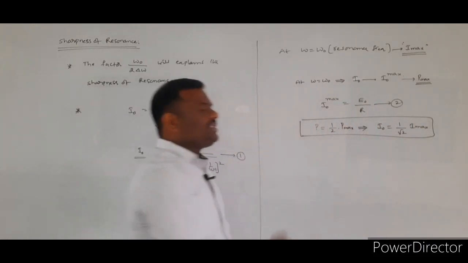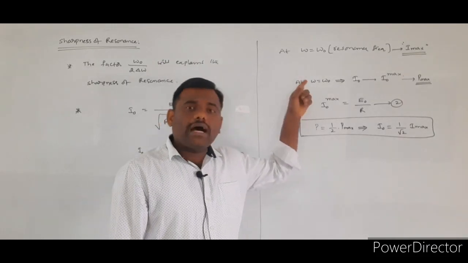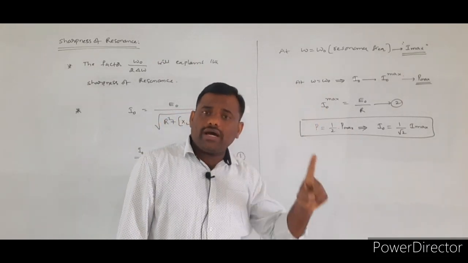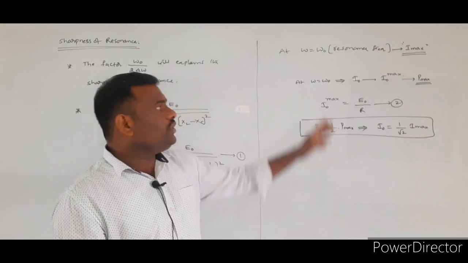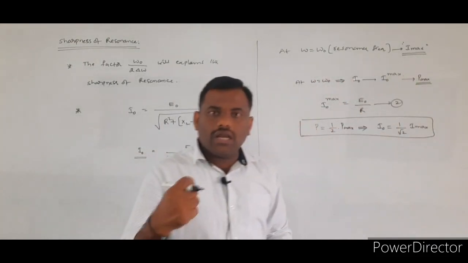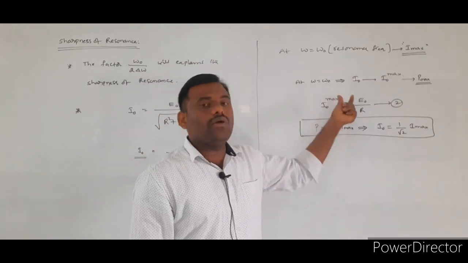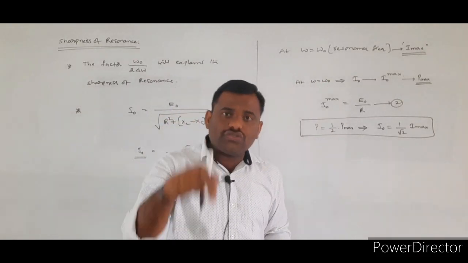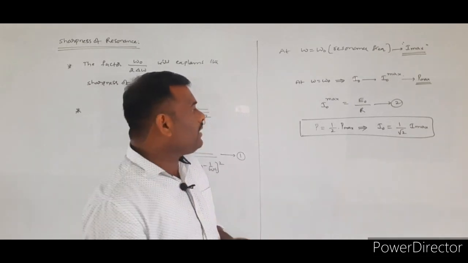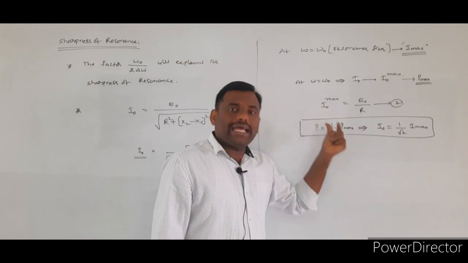This is the condition we have to understand. If the applied frequency omega is equal to omega naught, you get the current maximum as well as the power maximum. Now I have to choose other frequencies, not equal to omega naught, at which the power is half of the maximum power.